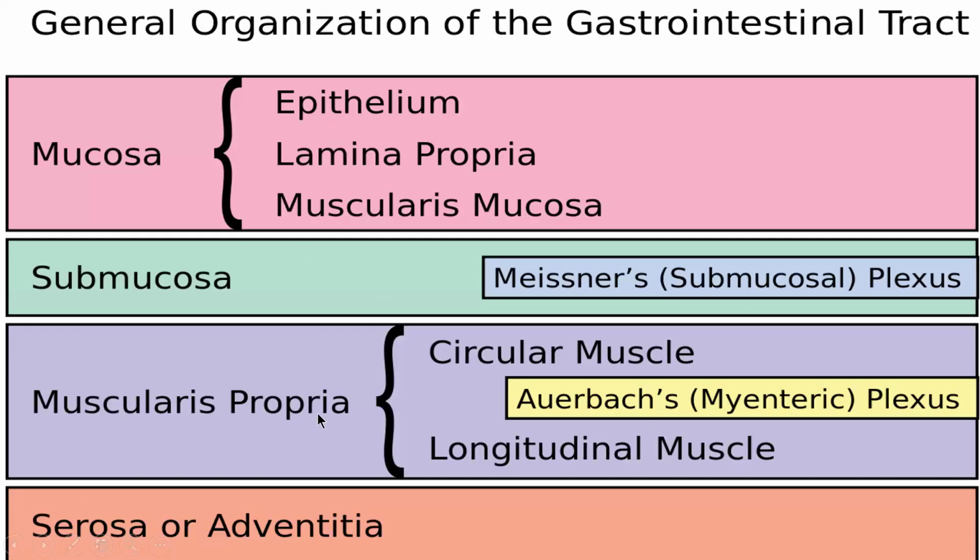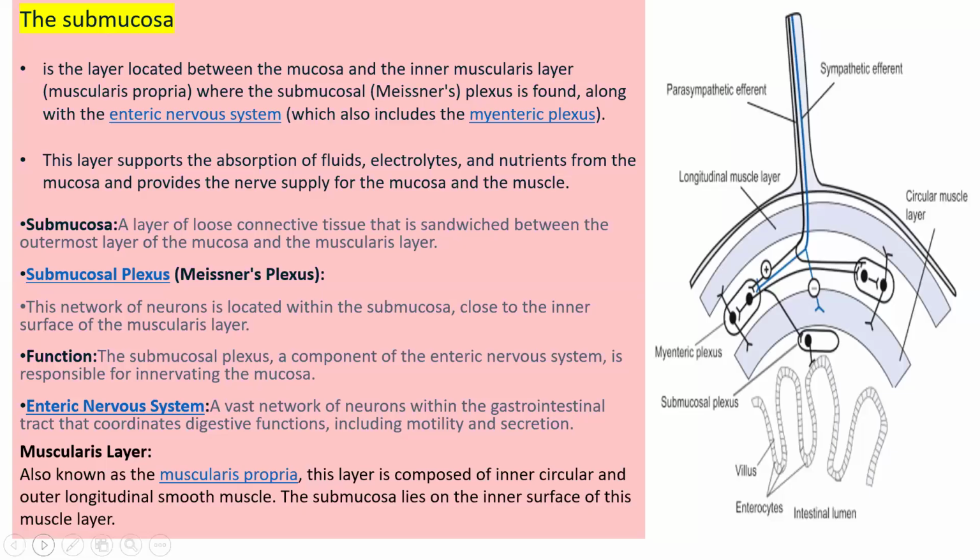Submucosa, plexus, muscularis propria. Muscularis propria, inner muscular layer. So submucosa is a layer located between the mucosa and the inner muscularis layer, which is called muscularis propria. In the submucosa there is a presence of Meissner plexus, along with the enteric nervous system, which also includes Meissner's plexus. Very important point.